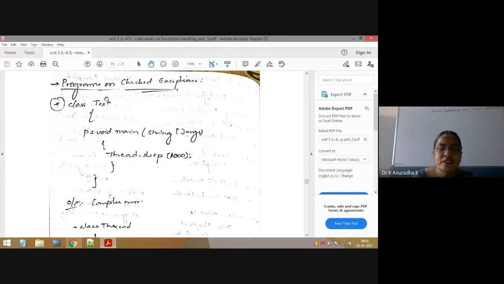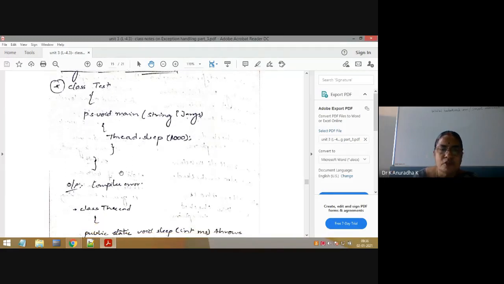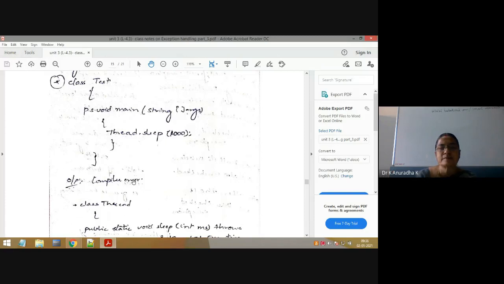So if you execute this statement, you will get what? Compiler error. Why? Suppose in the same place, in place of this statement, I take System.out.println(10/0). Now try to understand the difference between checked exceptions and unchecked exceptions.